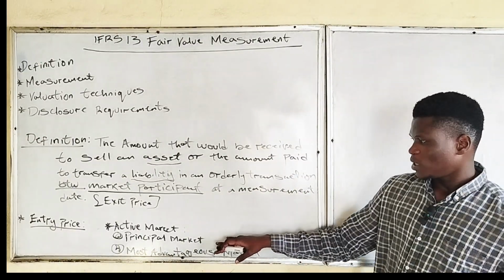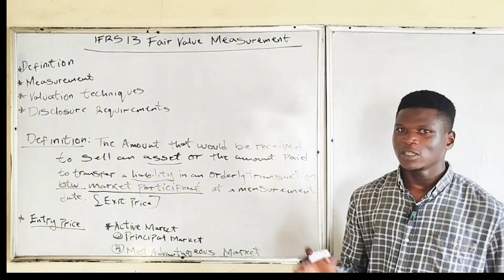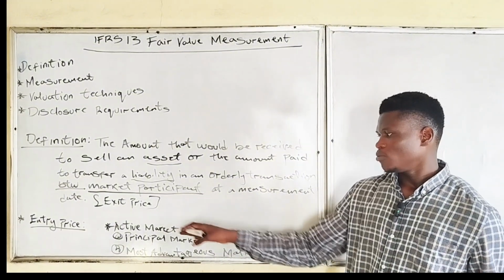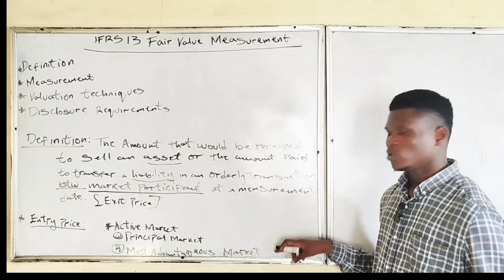So we said market participants are buyers and sellers in a particular market, which is an active market. So active market brings us to the principal market and the most advantageous market.